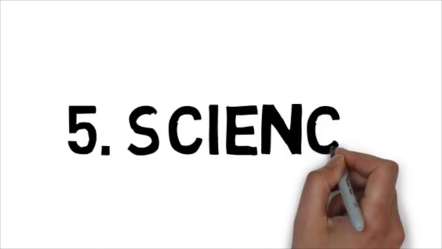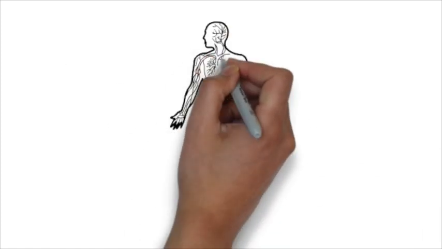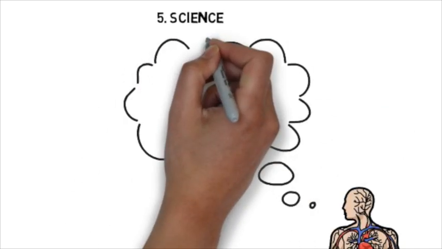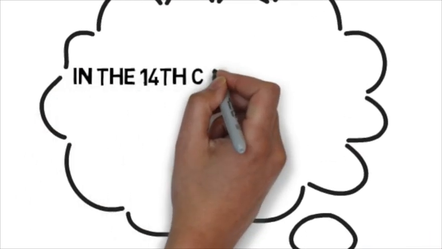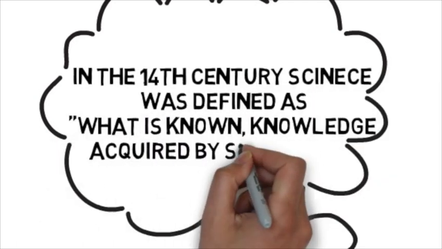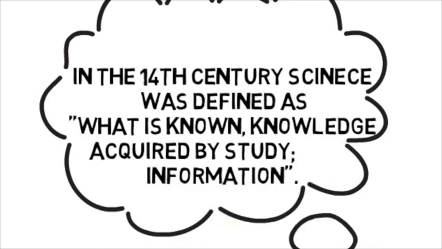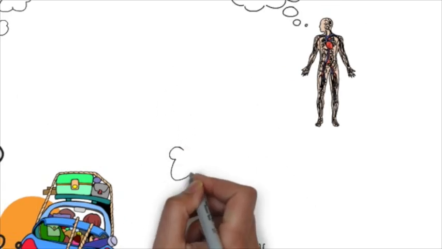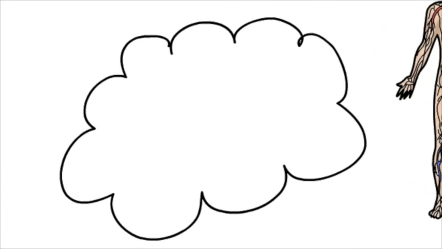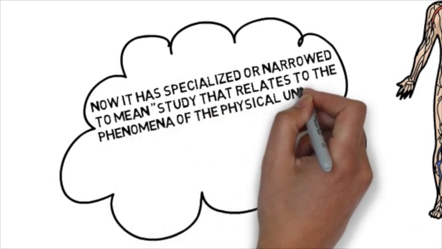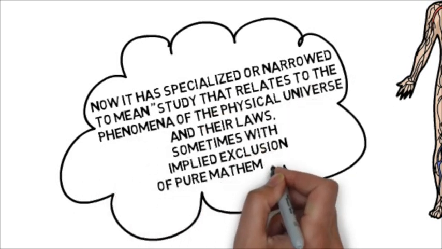Our fifth word, science. So, in the 14th century, science was defined by a very general definition. It was what is known, knowledge, or acquired by study. In other words, information. This, today, has specialized or narrowed to mean a study that relates to the phenomena of the physical universe and their laws. Sometimes it is even specialized to imply exclusion of pure mathematics.